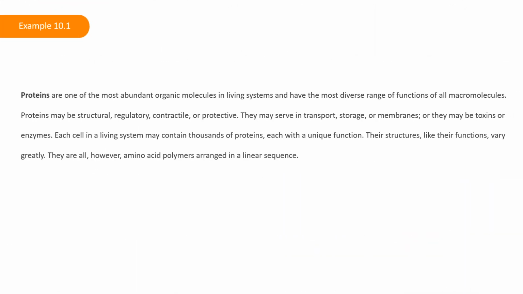Proteins are one of the most abundant organic molecules in living systems and have the most diverse range of functions of all macromolecules. Proteins may be structural, regulatory, contractile, or protective. They may serve in transport, storage, or membranes. Or they may be toxins or enzymes. Each cell in a living system may contain thousands of proteins, each with a unique function. Their structures, like their functions, vary greatly. They are all, however, amino acid polymers arranged in a linear sequence.